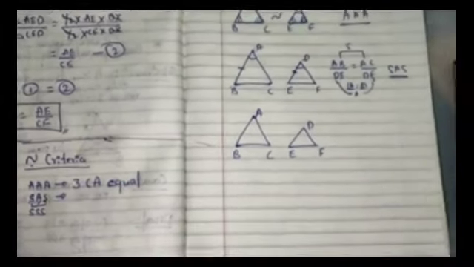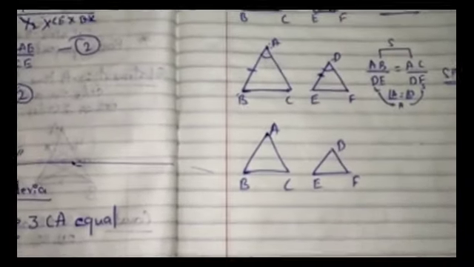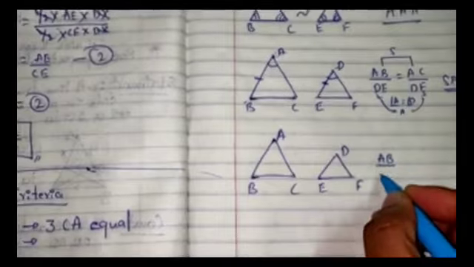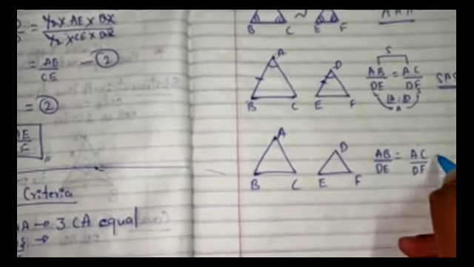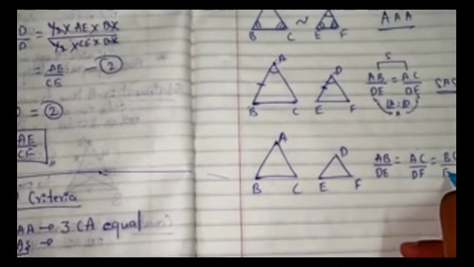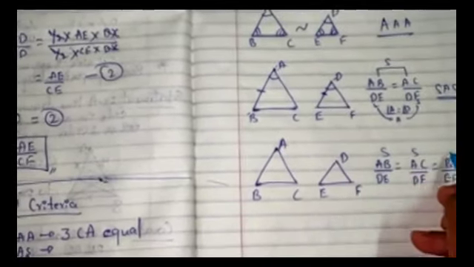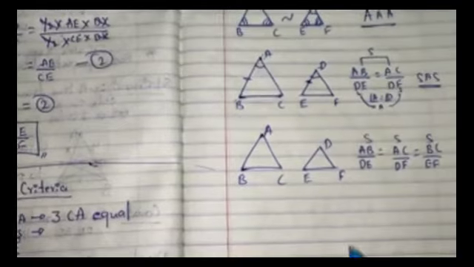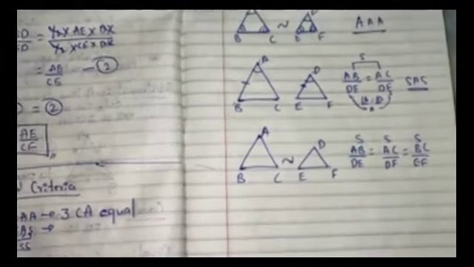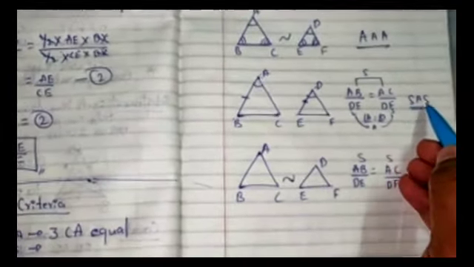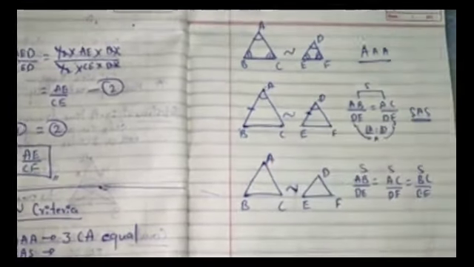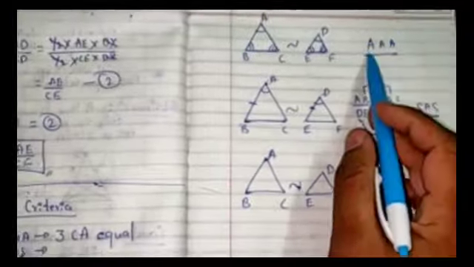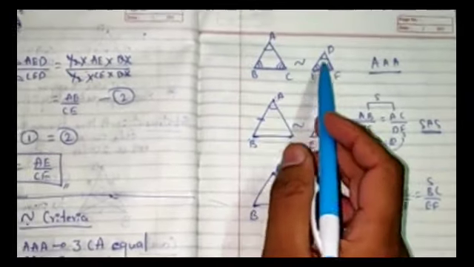Again we have taken a pair of triangles where AB by DE is equal to AC by DF is equal to BC by EF. So all three sides are proportional to each other, therefore the triangles are said to be similar. Here two sides are proportional and one included angle is equal, therefore the figures are similar. Here all three corresponding angles are equal, therefore the triangles are similar.